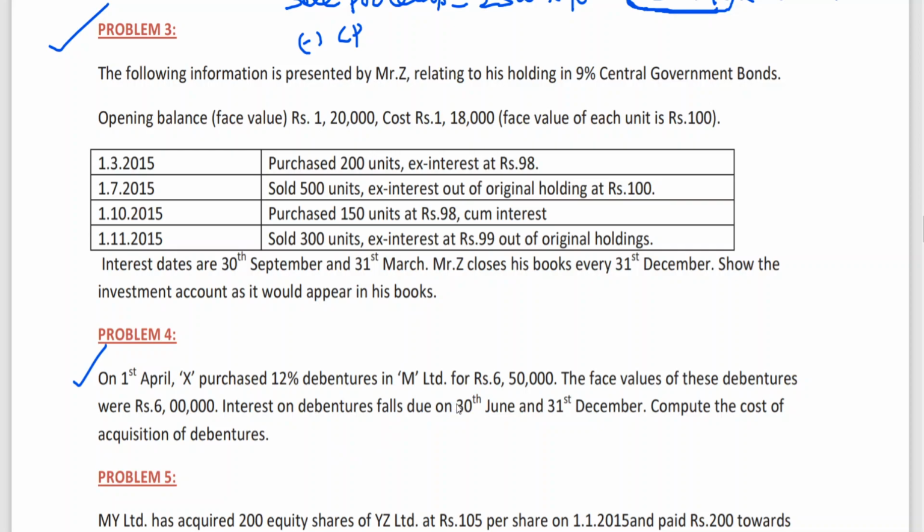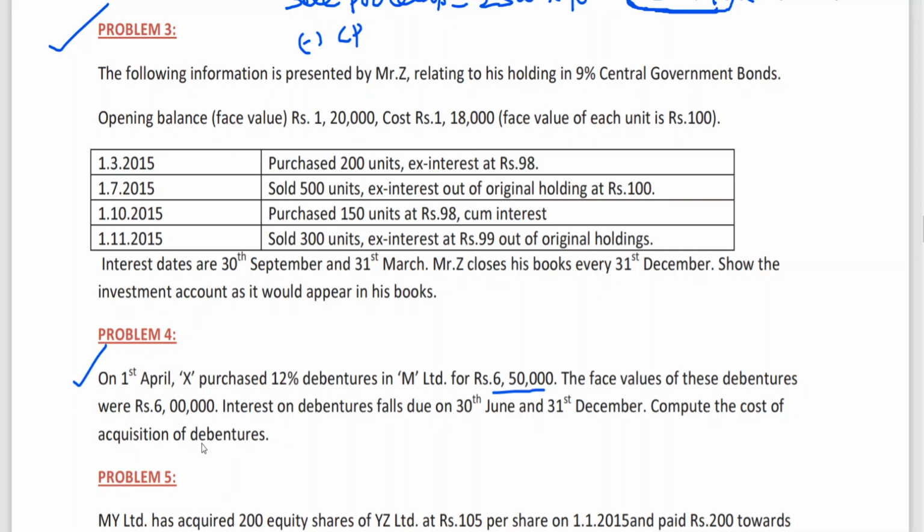Very old problem. How to do it, sir? Face value is this, cost price is 6 lakh 50,000. Interest on debentures falls due on 30th. If you are smart enough, say 6 lakh. The problem is silent, so assume ex interest.